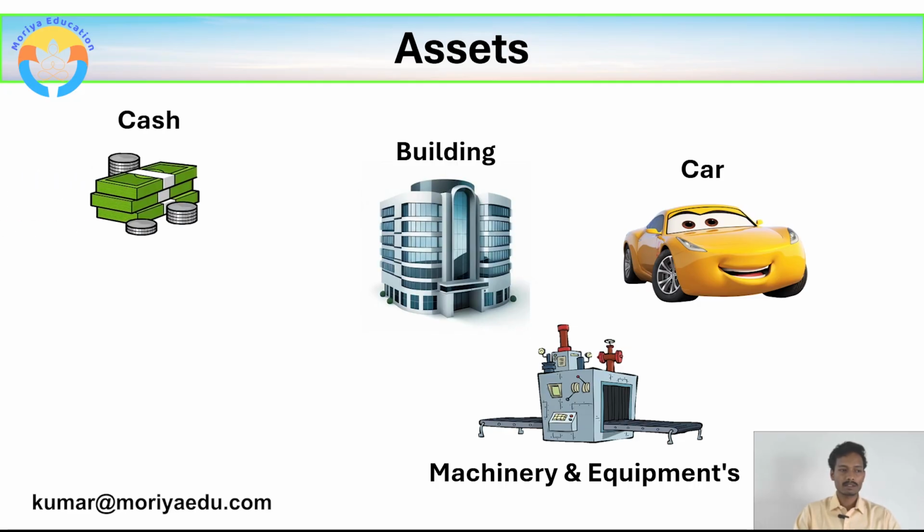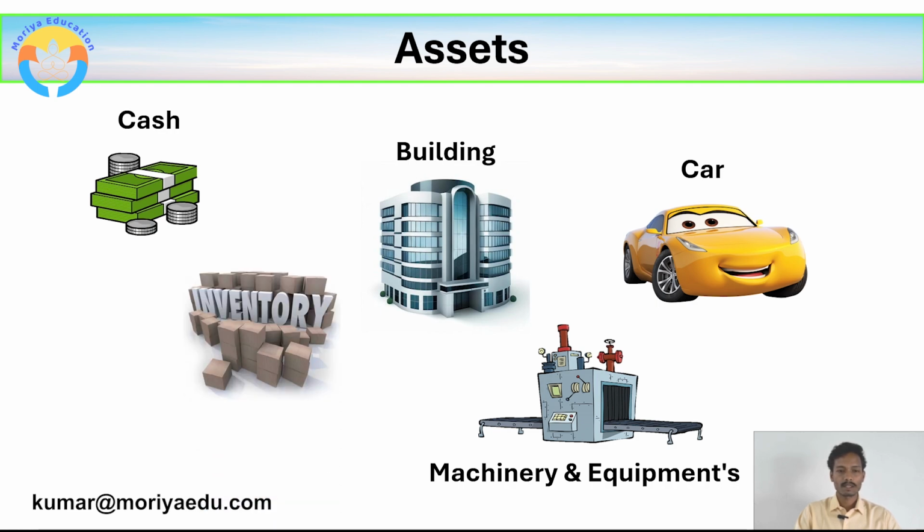In the same way, cash. Cash is also an asset because cash which belongs to our company is an asset and can be used to purchase an asset or to pay for any expenses like rent or petrol. Inventory is an asset because it is owned by our company and can be sold to our customers. So these are all assets.